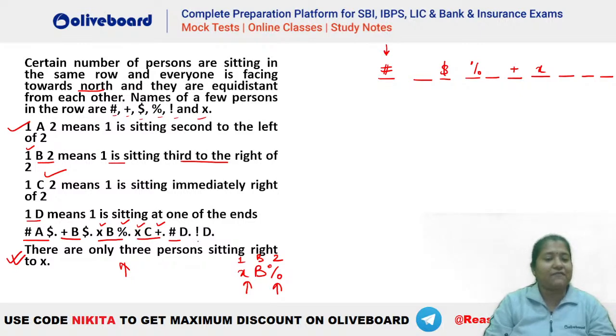And finally, we have exclamation D. Exclamation D means exclamation is also at one of the ends here. So this end is already taken by hash. So exclamation has to be here, isn't it? So the question was how many persons are there in this particular arrangement? You can see we have 1, 2, 3, 4, 5, 6, 7, 8, 9, 10. So 10 persons will be the answer here.